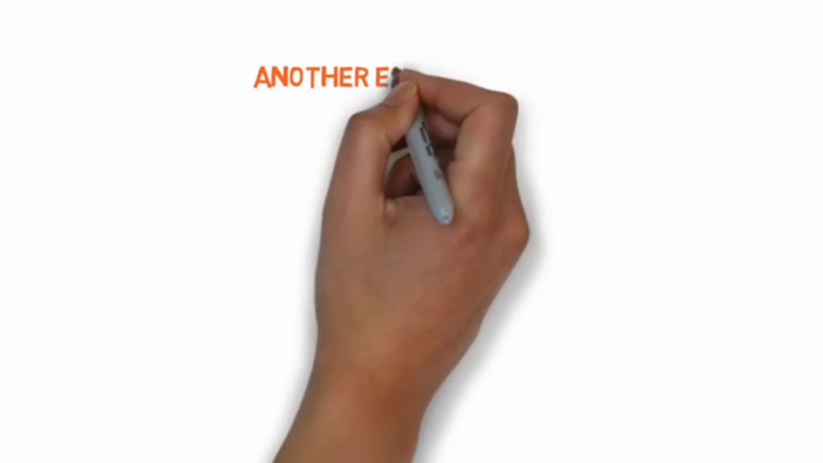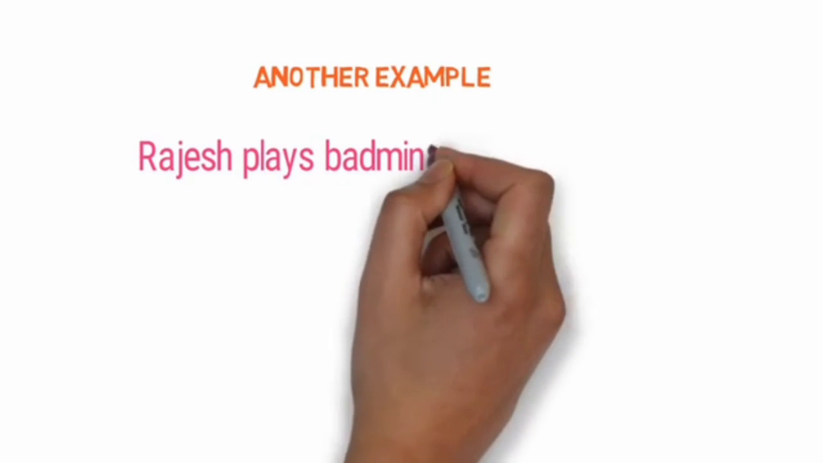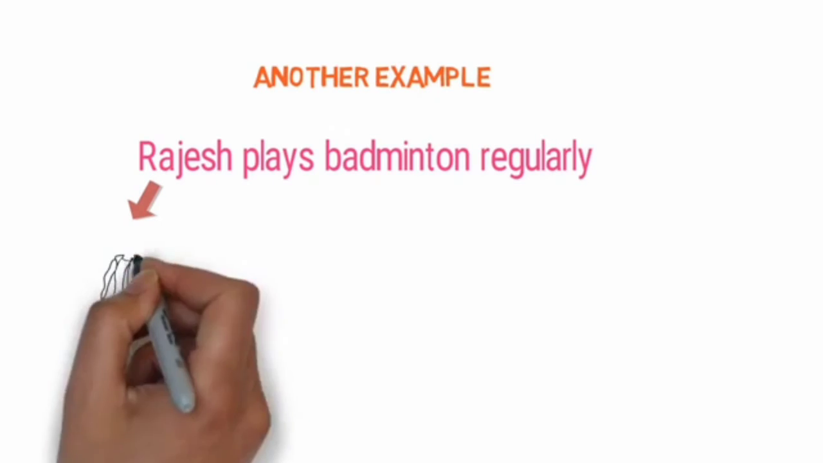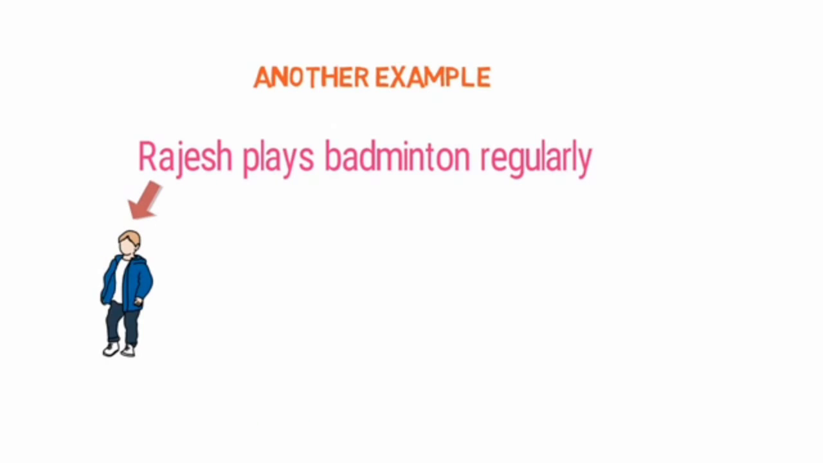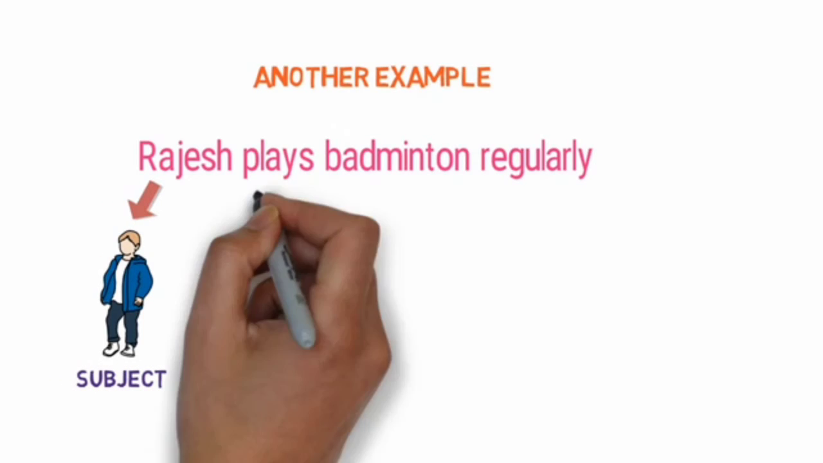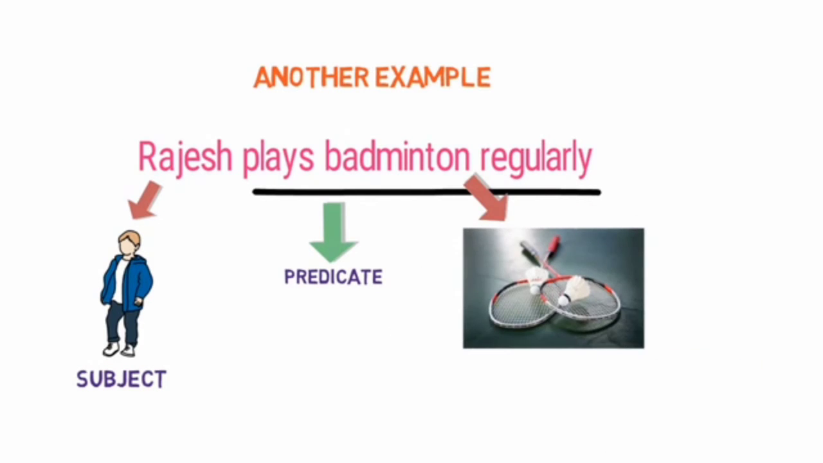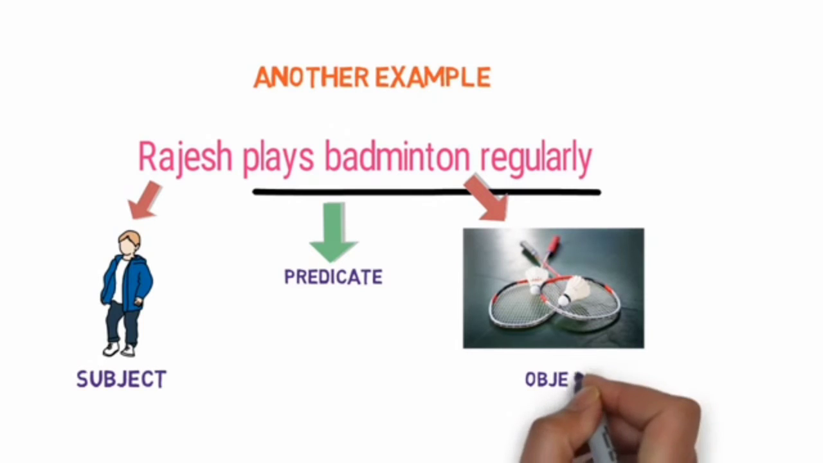Let's look into another example to make things even more clear. Rajesh loves playing badminton regularly. Here, what is the sentence about? It is about Rajesh. So, Rajesh is a subject here. And what does Rajesh play regularly? Rajesh plays badminton regularly. So, plays badminton regularly is a predicate here. And what is the thing at the receiving end here? Or what does Rajesh use for playing? It is the badminton. So, badminton is the object here.